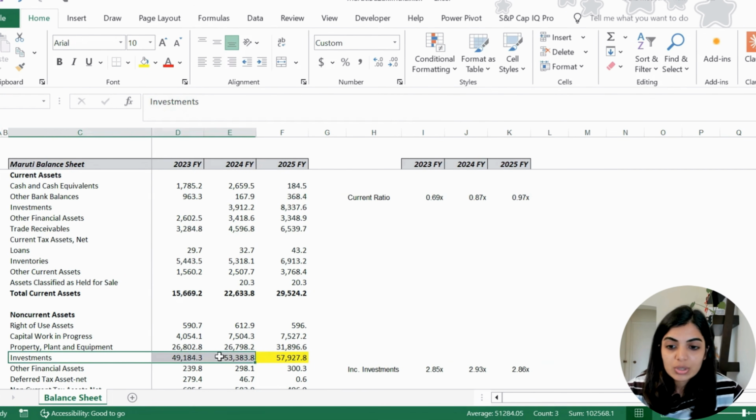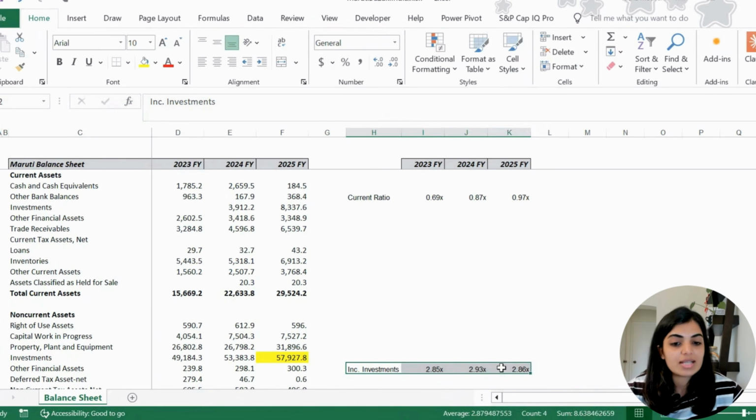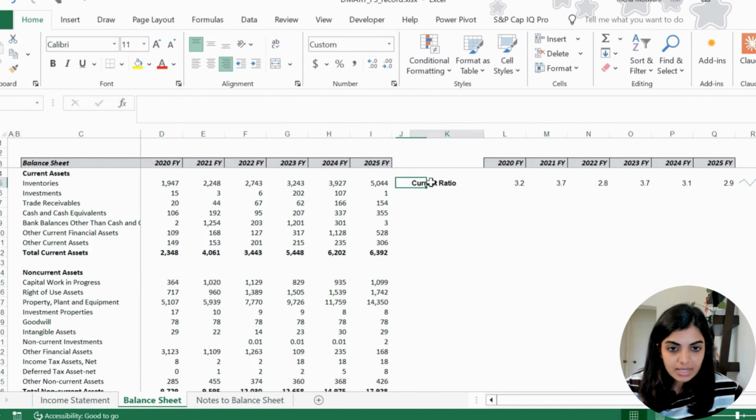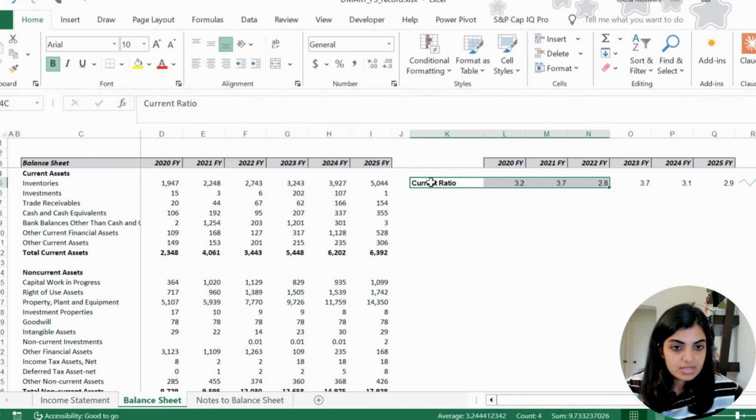But if you include this investment as well as part of the ratio, you will see that their ratio also stands around 3. So don't blindly conclude that the company is in trouble just because their current ratio is below 1. The business model of the company and its operating philosophy matters. Now let's come back to DMart again. So the current ratio is maintained around 3. So DMart looks comfortable and decently liquid.